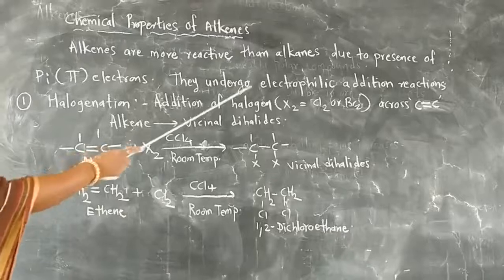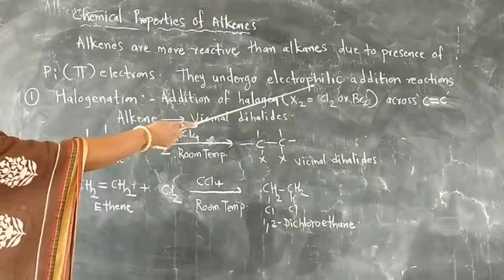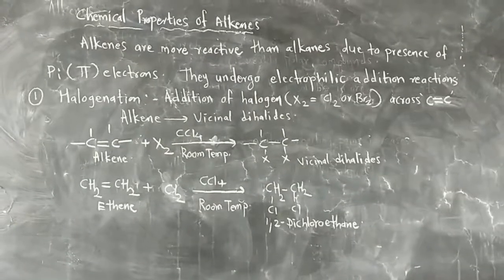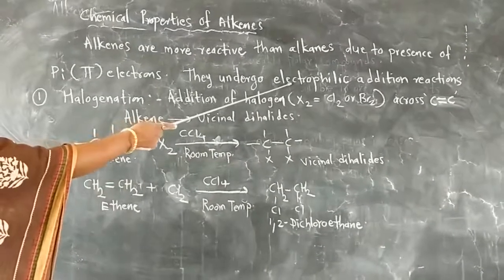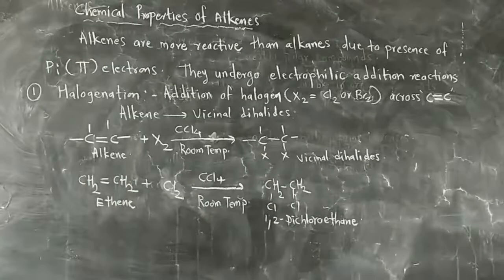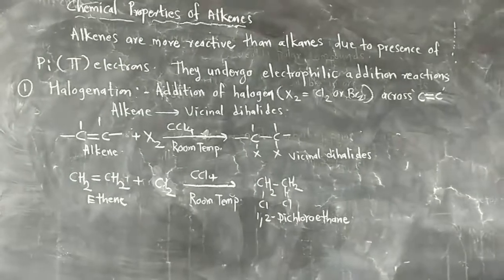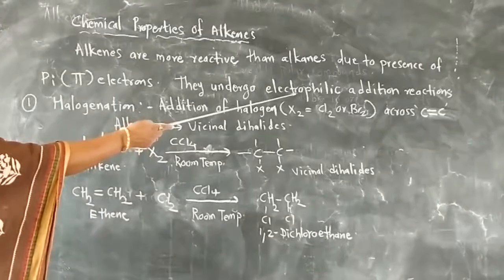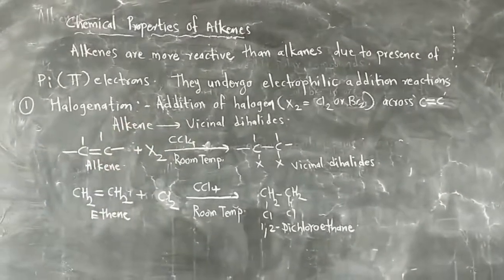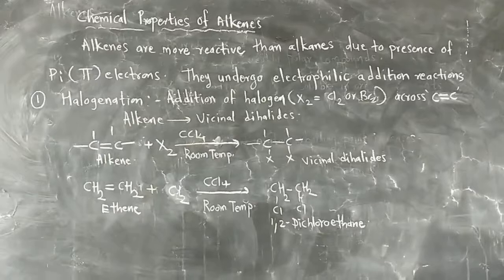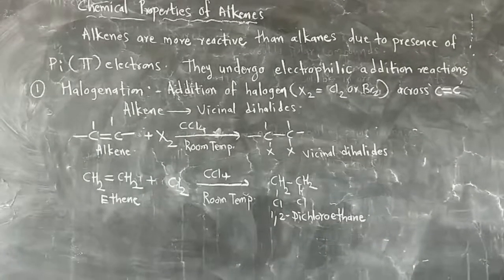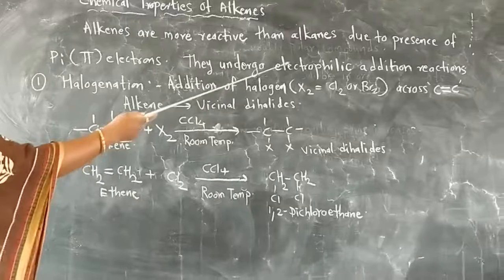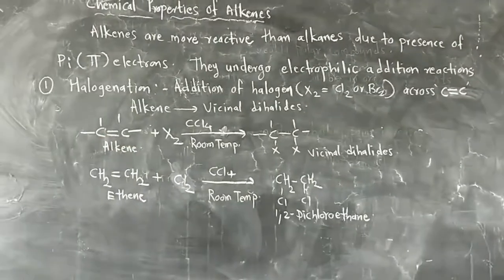They undergo electrophilic addition reactions. An electrophile, that is an electron deficient species, is added across the carbon-carbon double bond of the alkene. Most of the reactions of alkenes are electrophilic addition reactions.